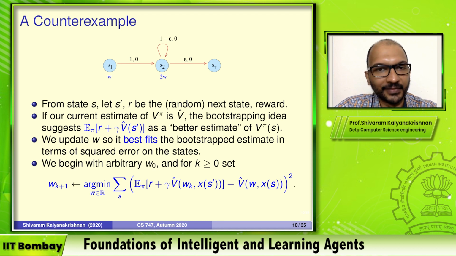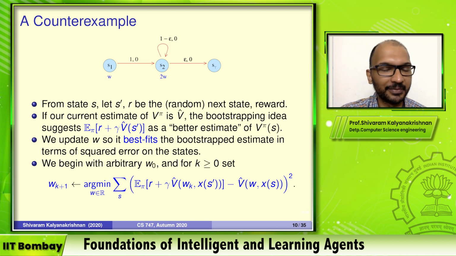It's not a simple order 1 type of update. Well, I don't know if it's order 1 or not, but it's not a sampling update. We're calculating these expectations and solving a small optimization problem to find the W that minimizes the gap between the current estimate and the current bootstrapped estimate, and setting that to be WK plus 1.